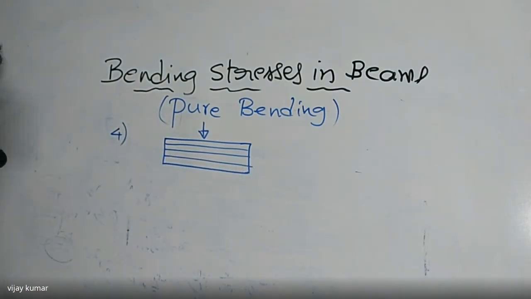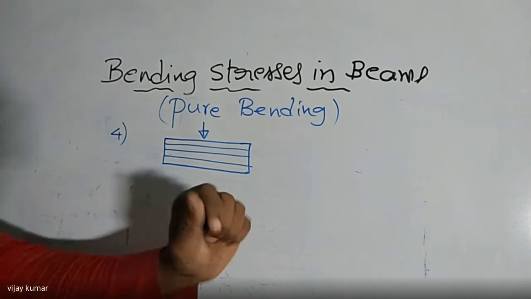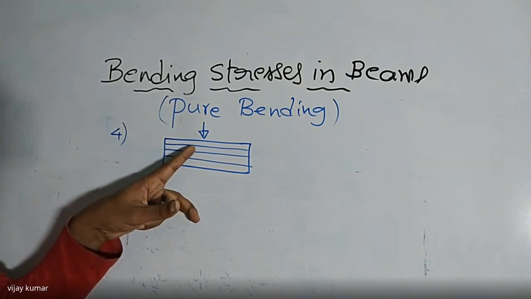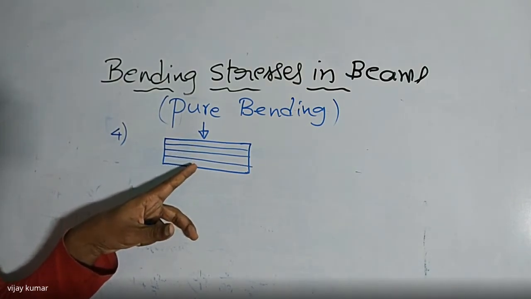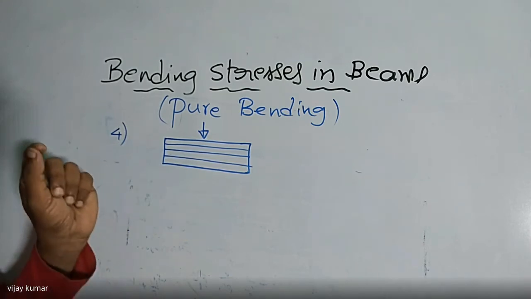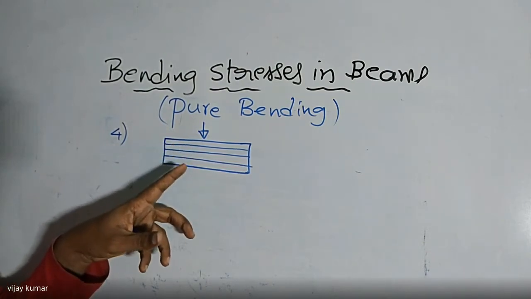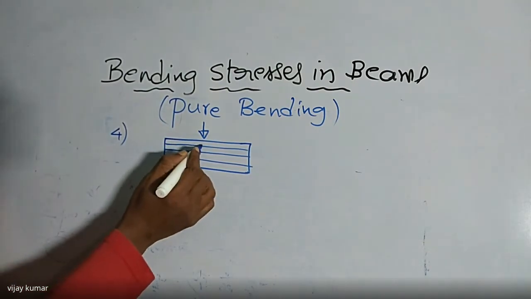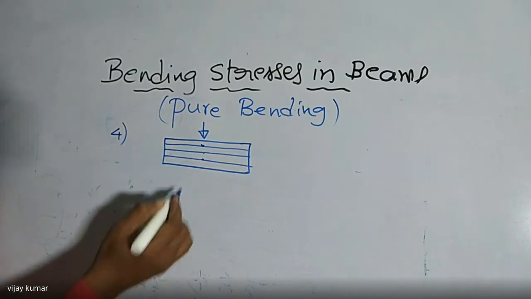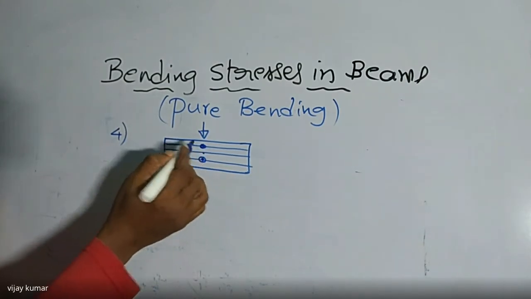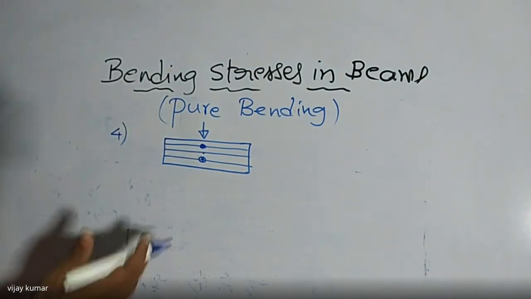If you apply some external force, there must be changes in each layer. What we are going to assume here is that each layer of the beam is free to expand or contract independently of the layer which is above or below it. This layer is above this layer and this layer is below this layer. These layers are free to expand or contract.